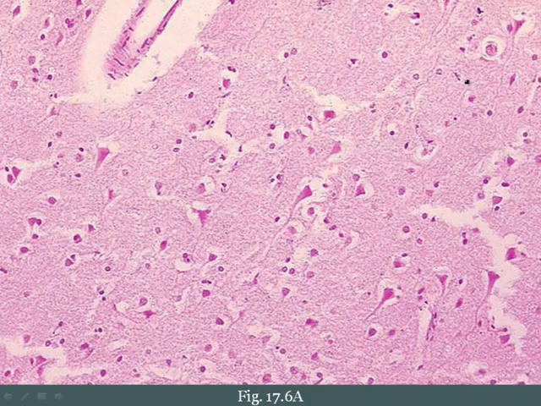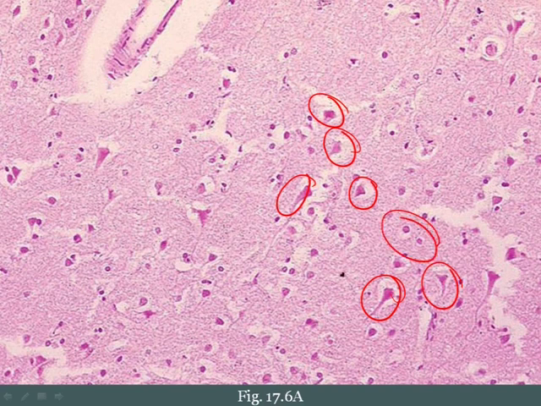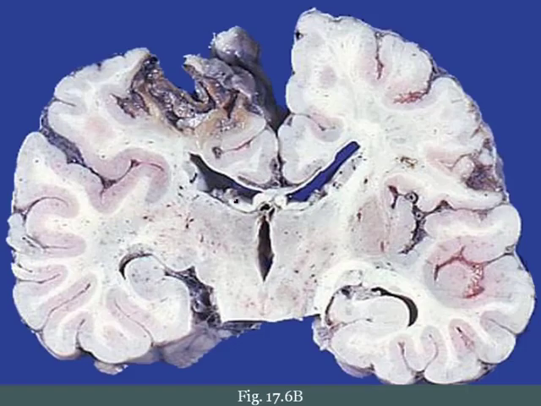Now there's 2 areas that board examiners like to focus on here. The first is that you get red neurons, and so these are the red or pink neurons that are present as these cells are dying and undergoing apoptosis. And of course this would occur at about 12 hours and would be present for up to the first 24 hours. And then the examiners like you to know that the very end stage is a cystic lesion which is surrounded by gliosis. And of course the center is cystic because it underwent liquefactive necrosis.